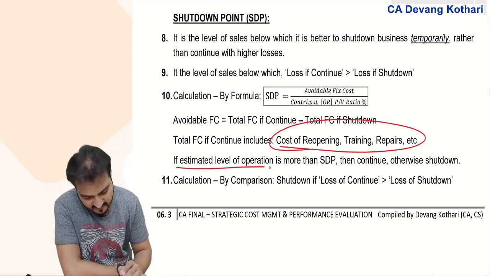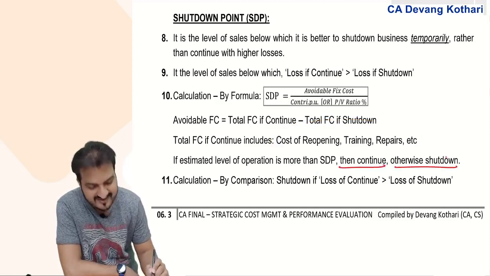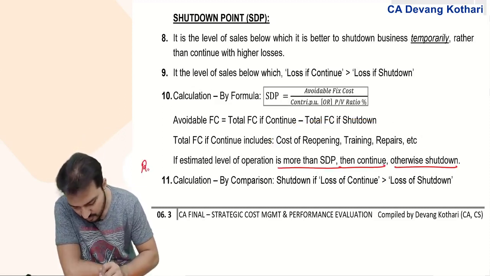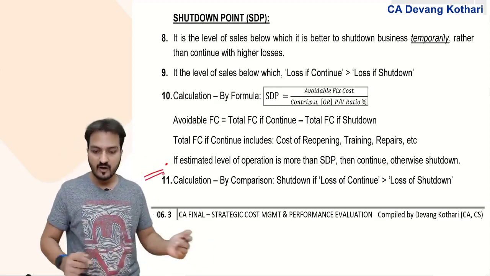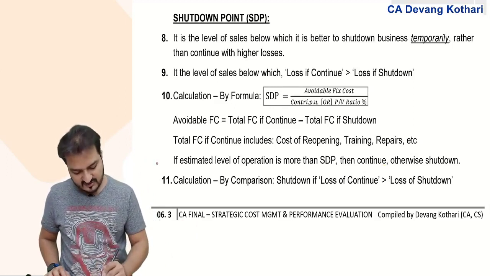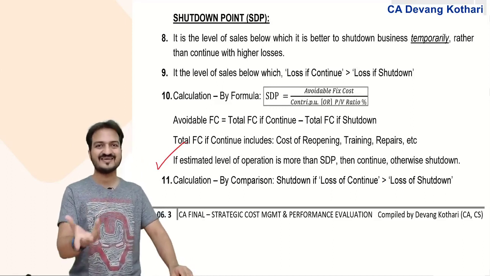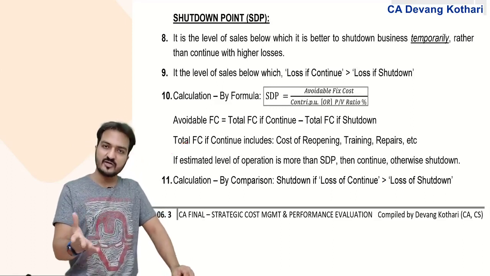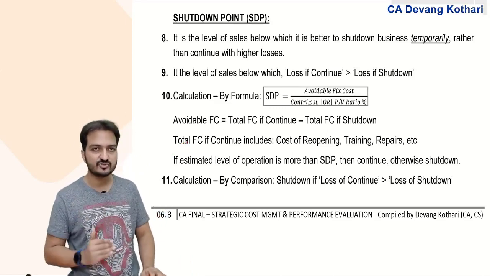If the estimated level of operation is more than shutdown point, then continue, otherwise shut down. Now this is the rule regarding how to use the concept of shutdown point. I use the concept like this: if my estimated level of operation next year is more than shutdown point, then I continue. If it is less than shutdown point, then I should shut down.